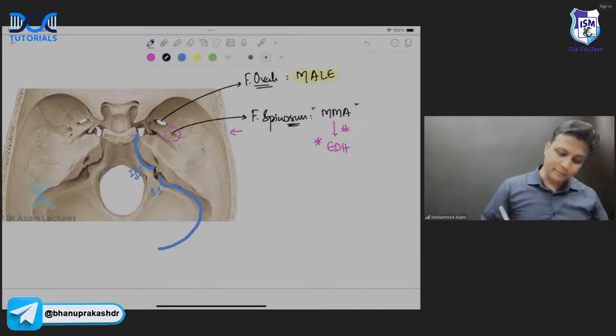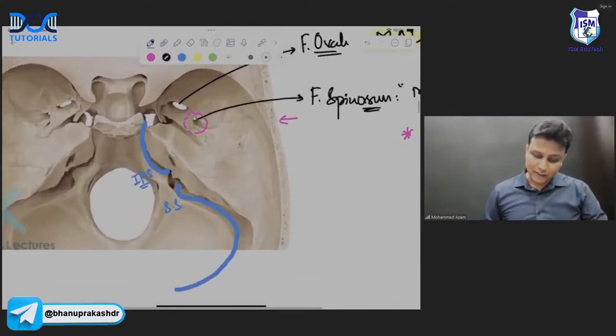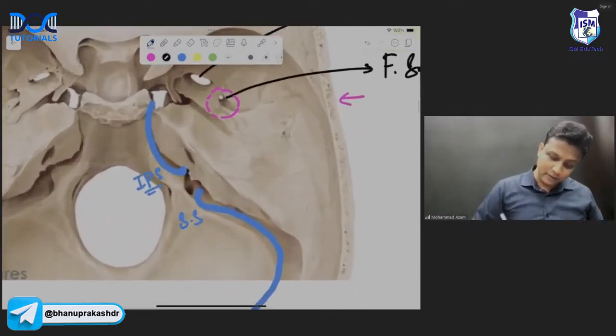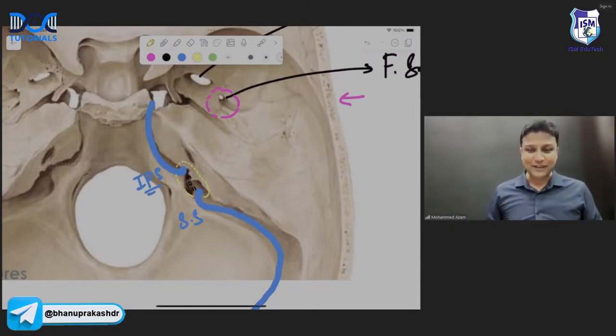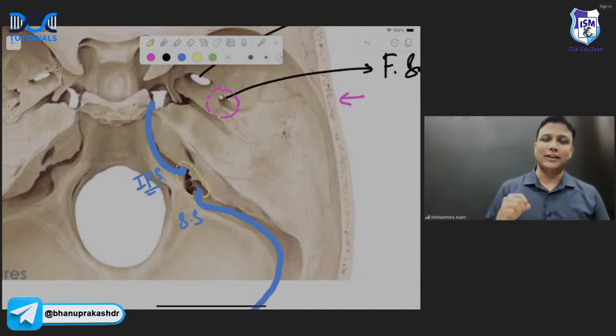And in between them, you will be having the cranial nerves number 9 and then 10 and then 11, sir. And all these are the structures which are going to pass through your jugular foramen. Are you understanding me? So inferior petrosal sinus, sigmoid sinus, and in between them are 9, 10, 11.